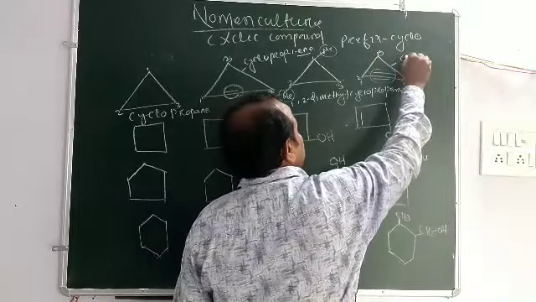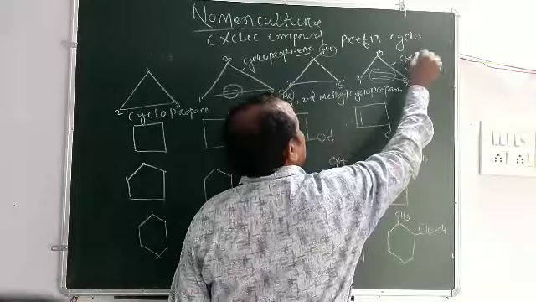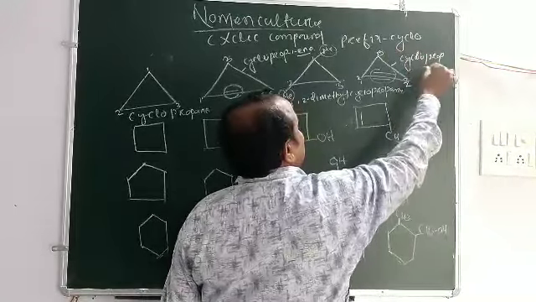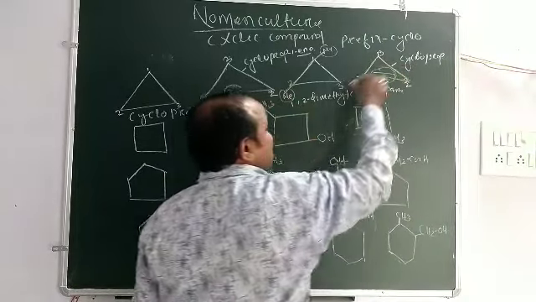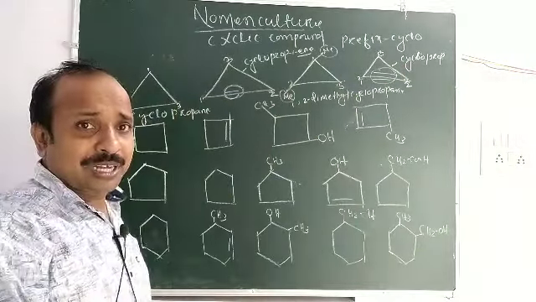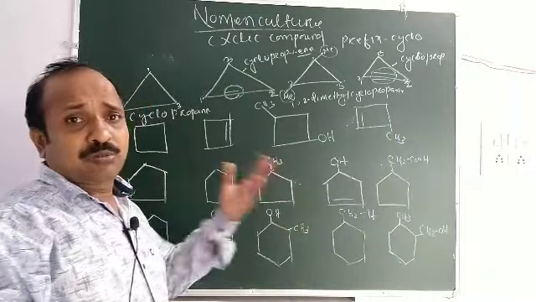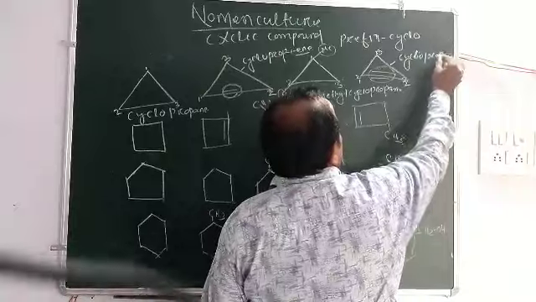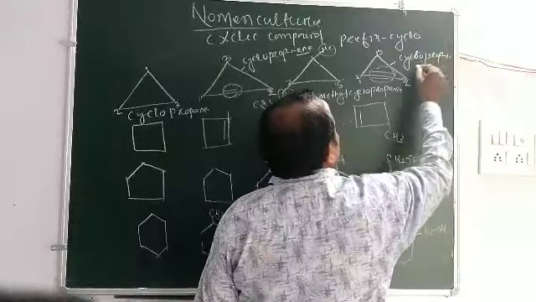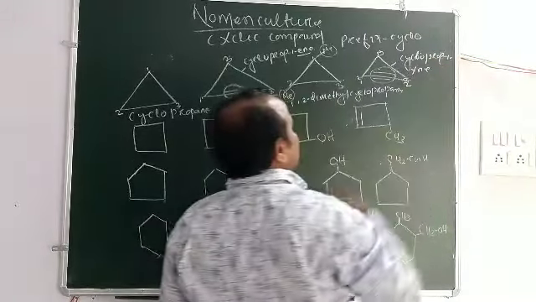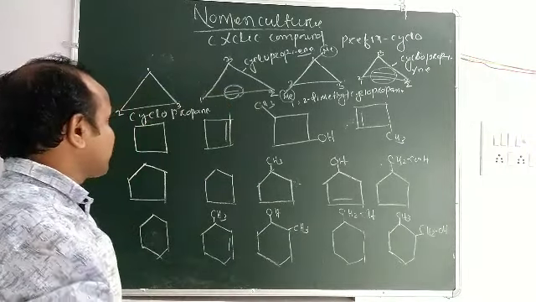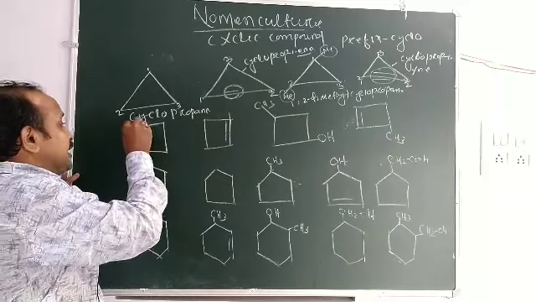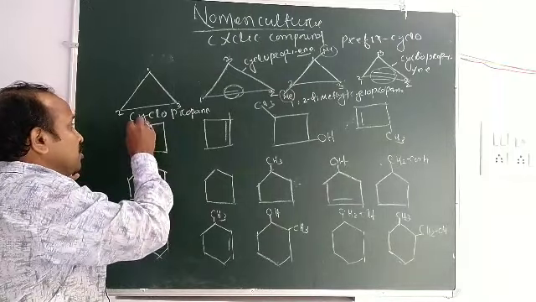The prefix is cyclo, the word root is prop, and as there is a triple bond, the primary suffix is 1-yne. Cyclopropyne.